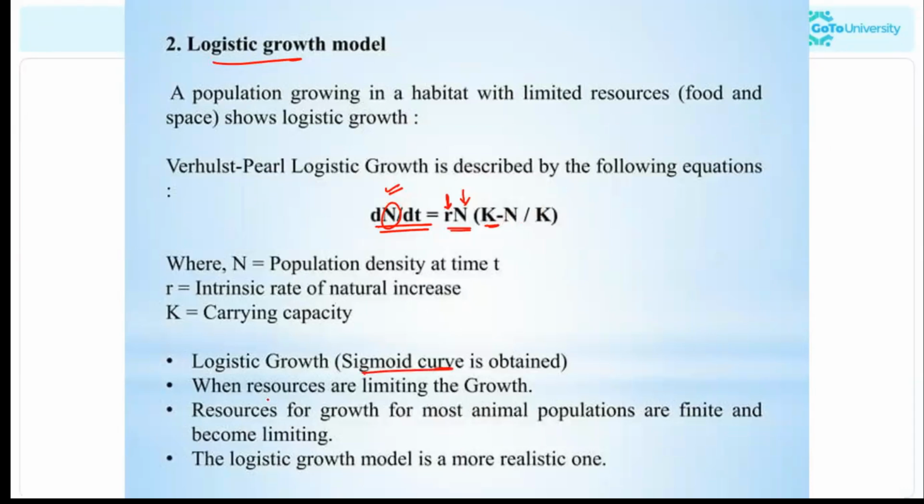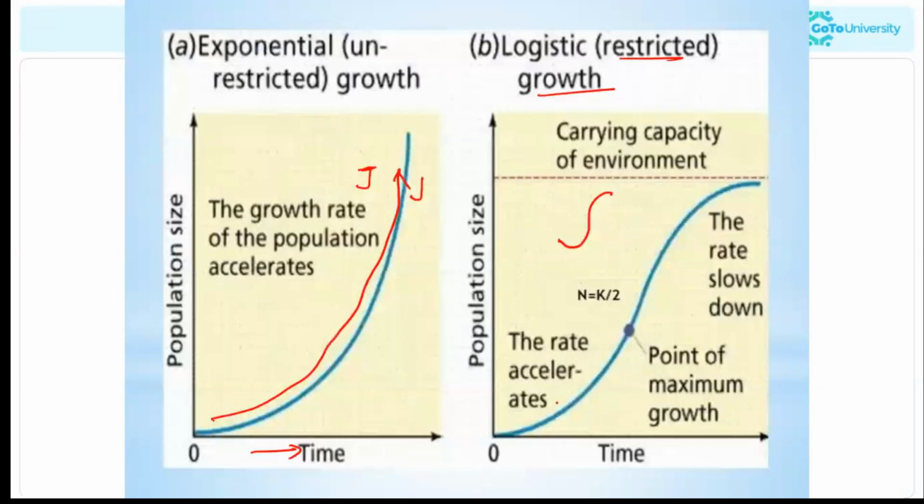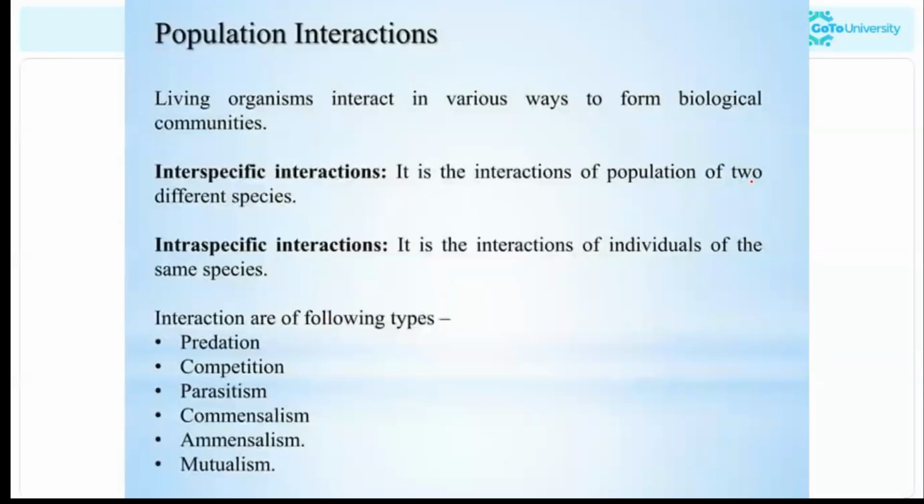Resources for growth for most animal populations are finite and become limiting. So the logistic growth model is the more realistic one, isn't it? You can see here that as the time passes, the population growth increases, but over a period of time, the rate slows down. Okay, that is about the logistic growth curve. Now moving to population interactions.